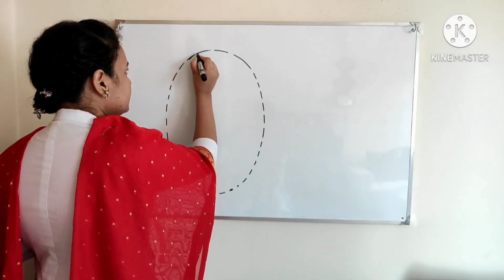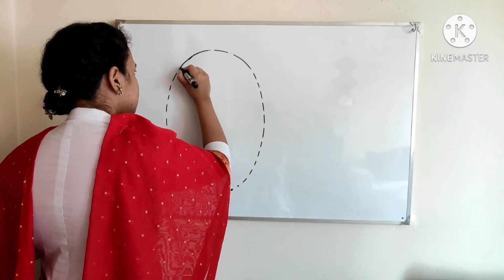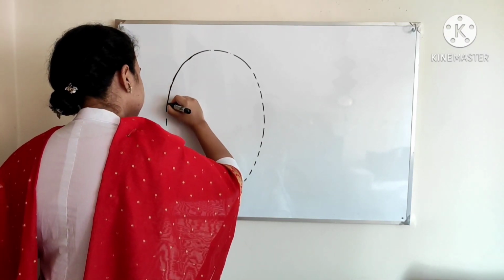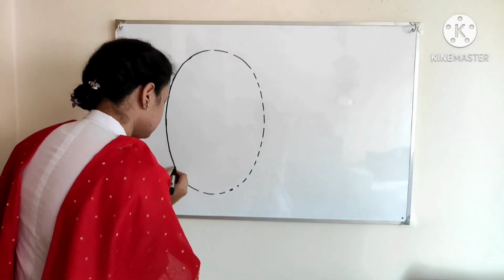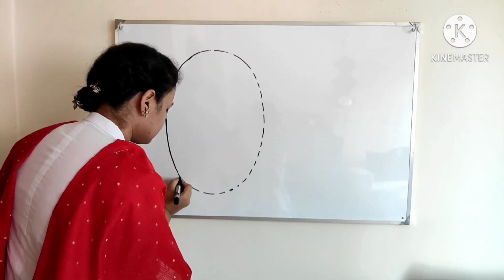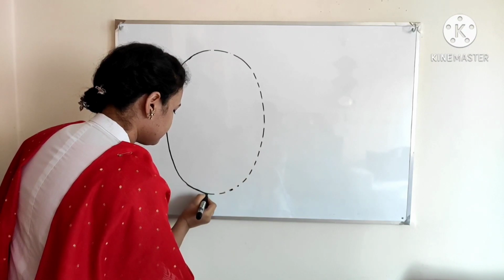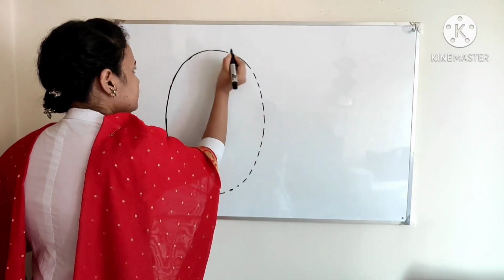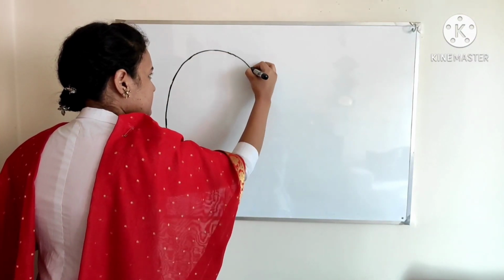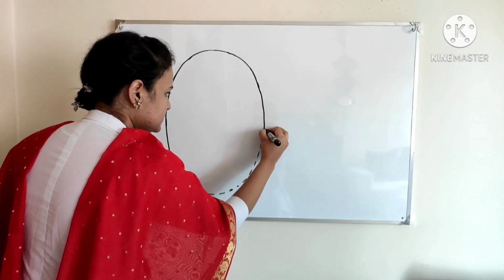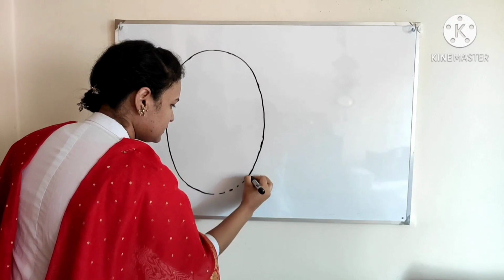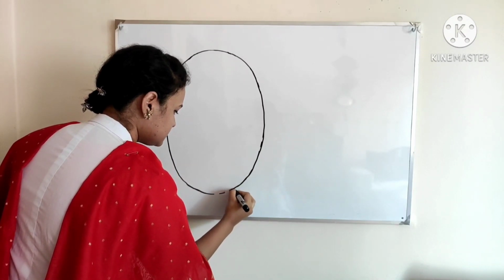So, now I will draw the outer layer of mitochondria.